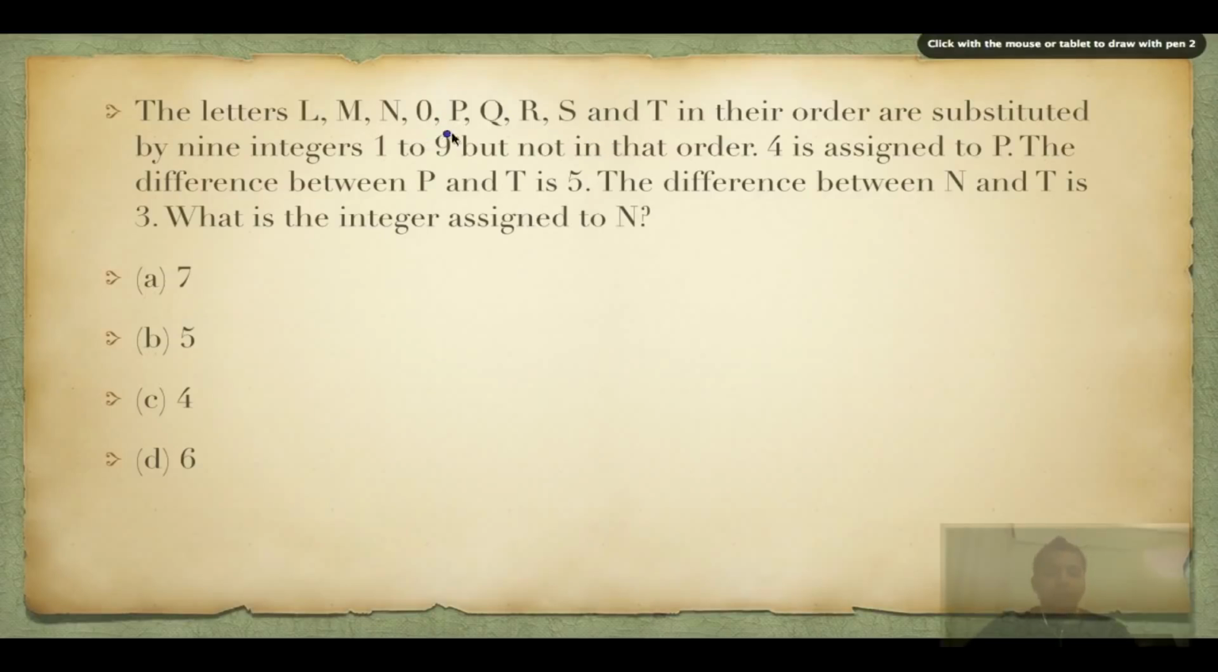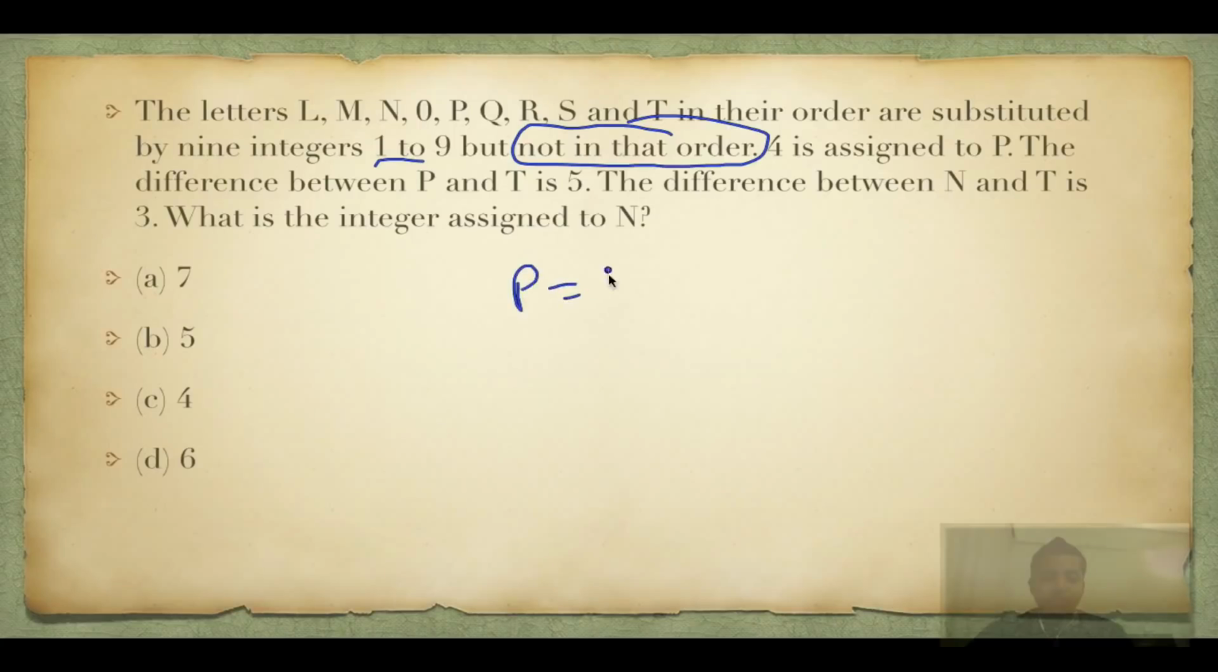Then the letters L, M, N, O, P, Q, R, S, T in their order are substituted with 9 integers, 1 to 9, but not in that order. Obviously, it cannot be in that order 99% of the time. 4 is assigned to P. The difference between P and T is 5. So since P is equal to 4, T has to be 9. The difference between N and T is 3. N has to be 6. What is the integer assigned to N? This is the question, so it becomes 6 automatically.